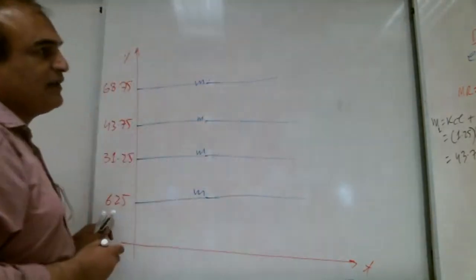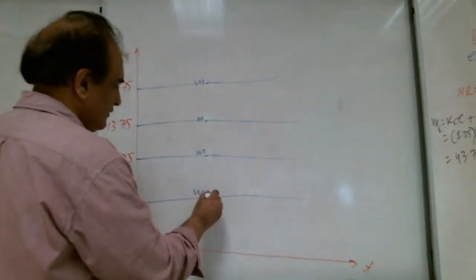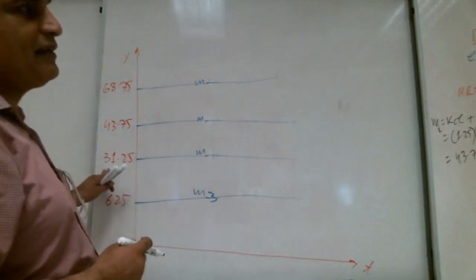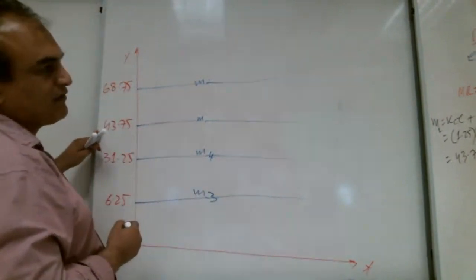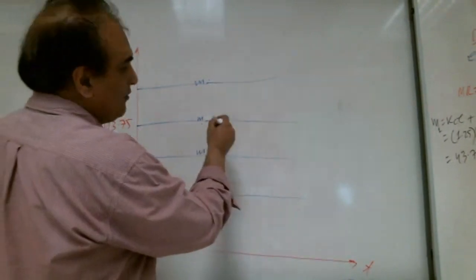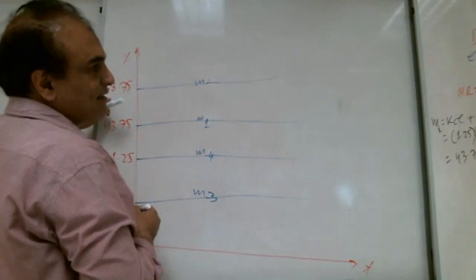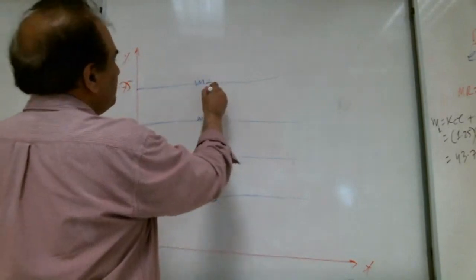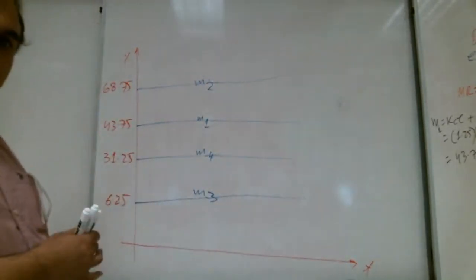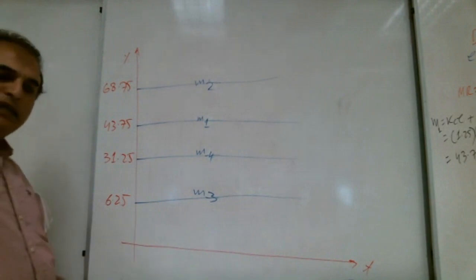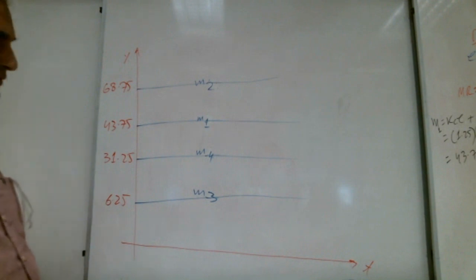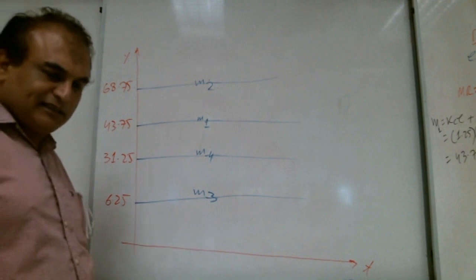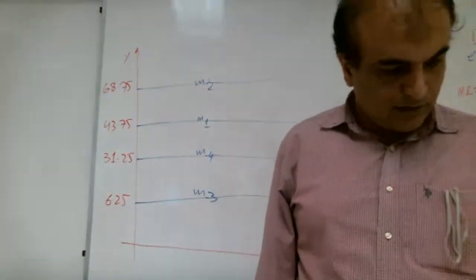So, 6.25 is what? M3. 31.25 is what? M4. 43.75 is what? M1. And 68.75 is what? M2. So this one is the proper way. Any question up to here, Shabab? Any brother has any question? That's good. A lot of brothers are saying no. That's very good.